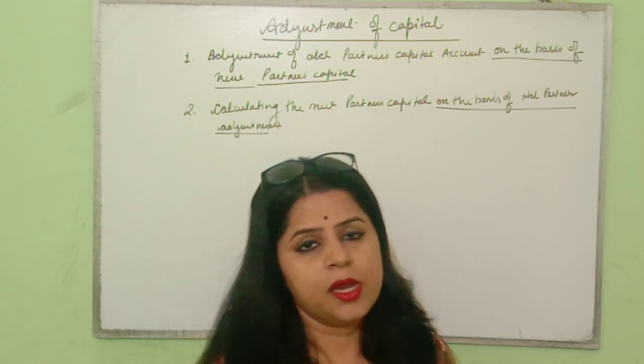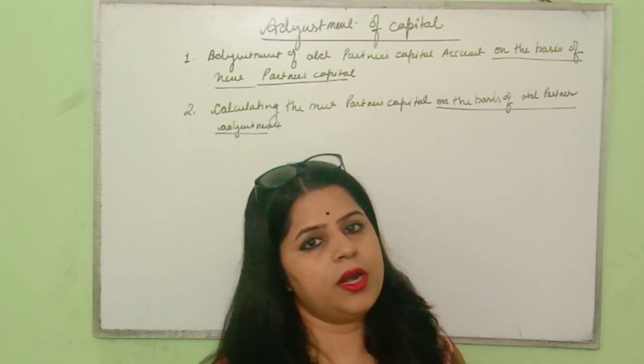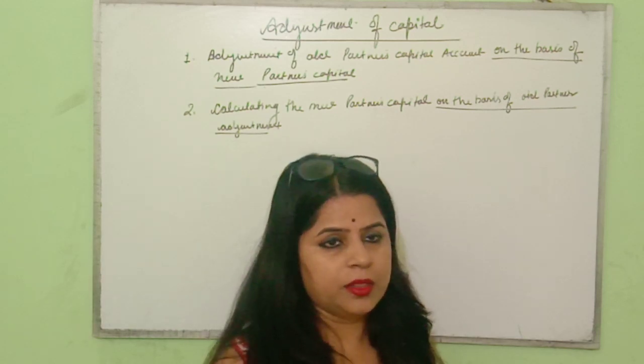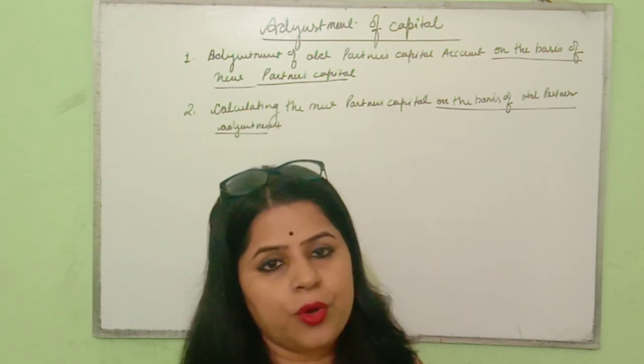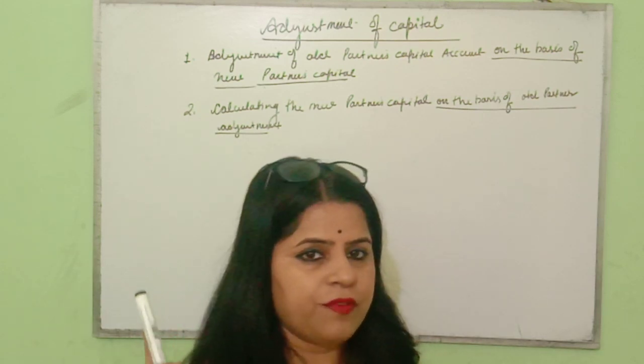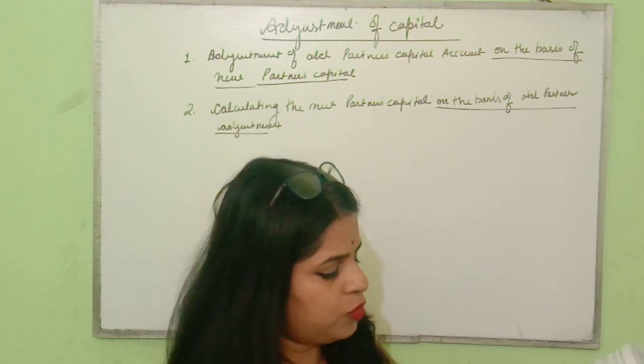Accrued income is what? It is an asset. It is an unrecorded asset. It is not recorded in the balance sheet, but now it is given in the question, so it is unrecorded. So first it is to be shown in the revaluation account, and then when we prepare the final balance sheet, there also we have to show this.